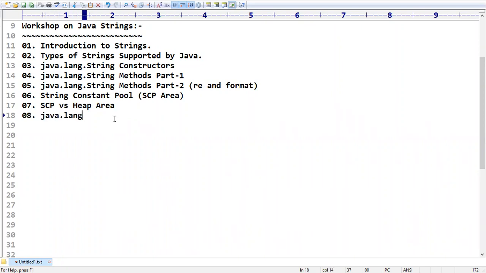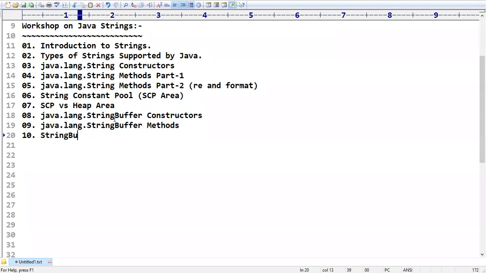After that, the java.lang.StringBuffer concept. In that, what are the various constructors? Next, in java.lang.StringBuffer, what are the methods that we have? Next, we are going to see the difference between StringBuffer versus StringBuilder. There is one more concept with the name StringBuilder, where synchronization comes into the picture, but that part I am going to explain, don't worry at all.